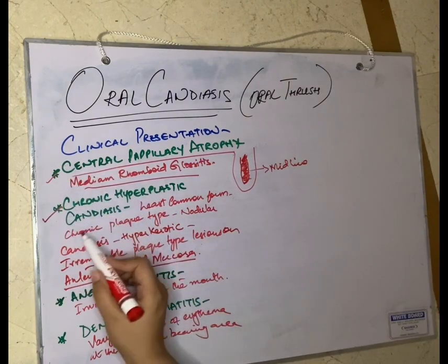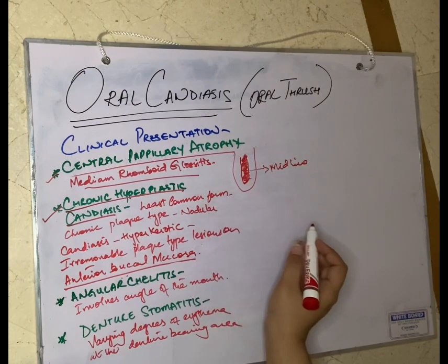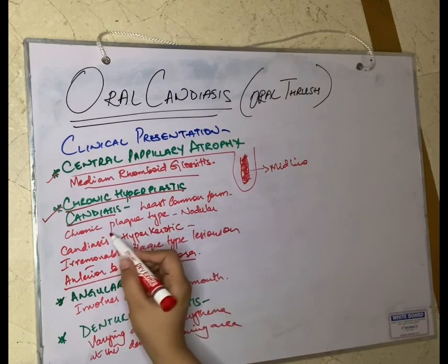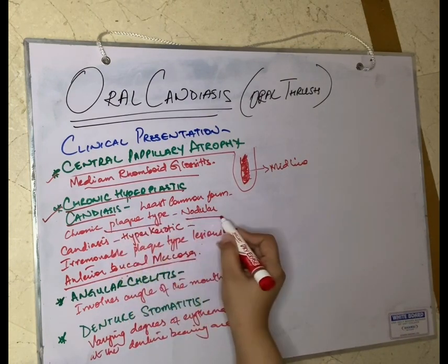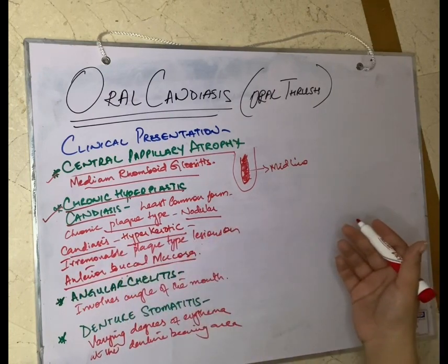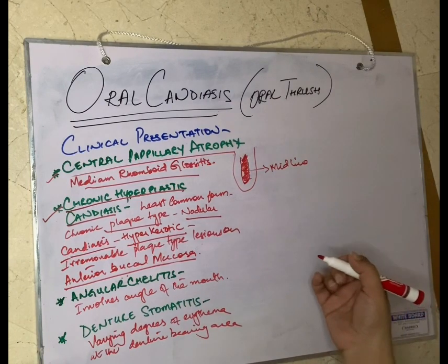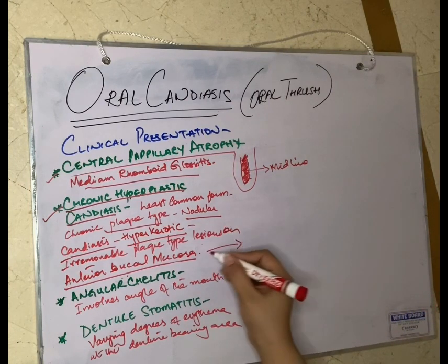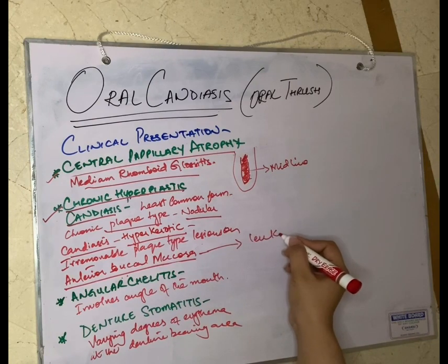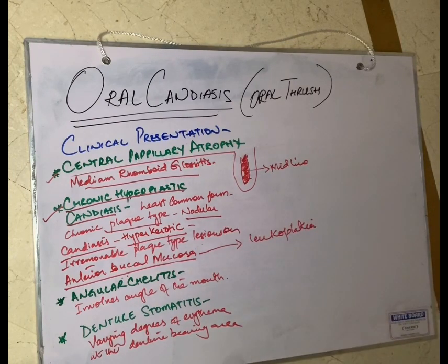Then we have chronic hyperplastic candidiasis. Now this is the least common form, but it has a chronic plaque type. It is nodular candidiasis, hyperkeratotic irremovable plaque type lesions on the anterior buccal mucosa, which are very difficult to differentiate from leukoplakia. So it basically looks very much alike leukoplakia.